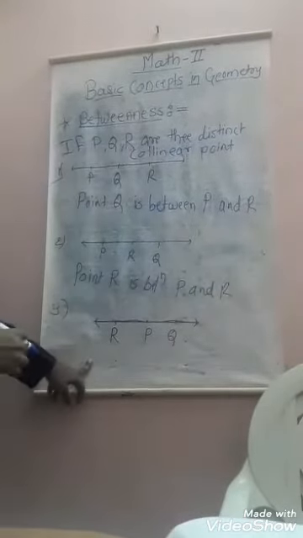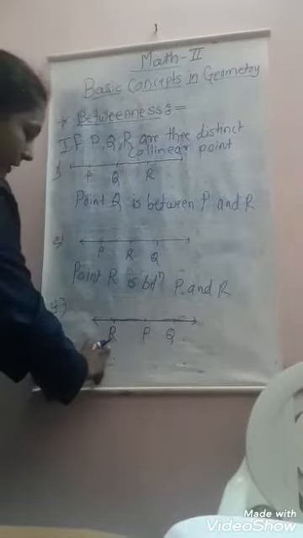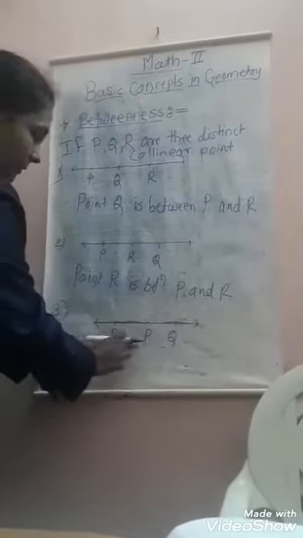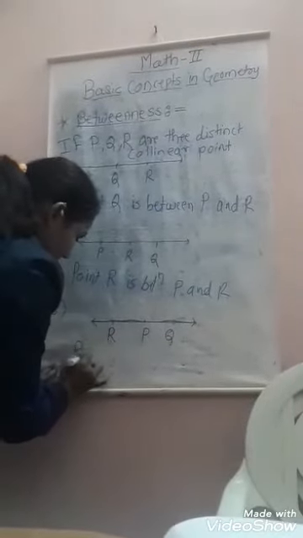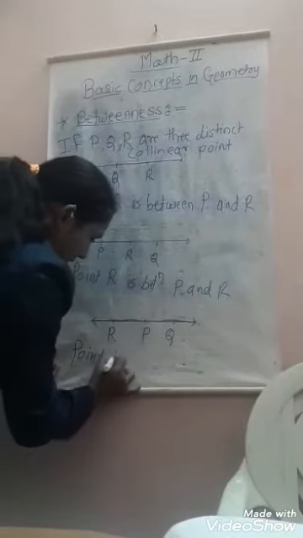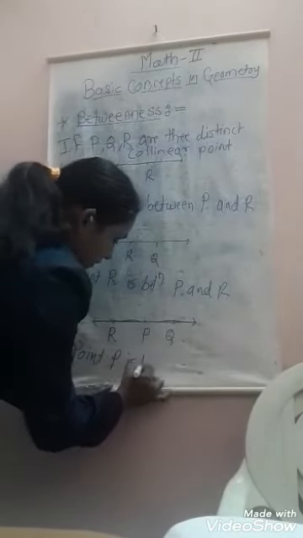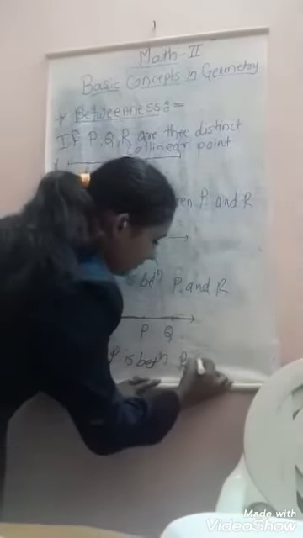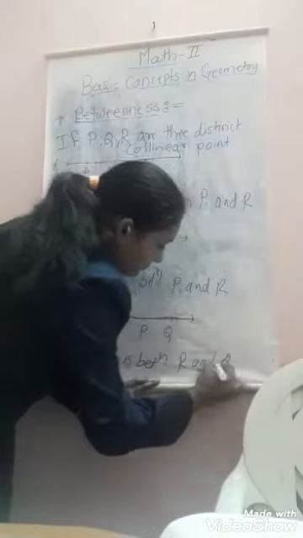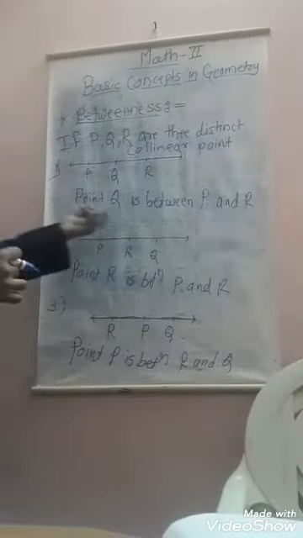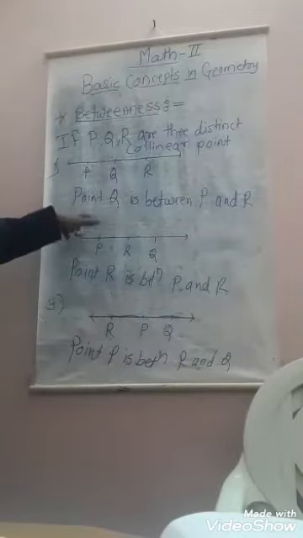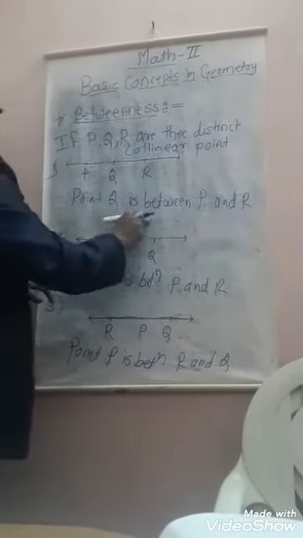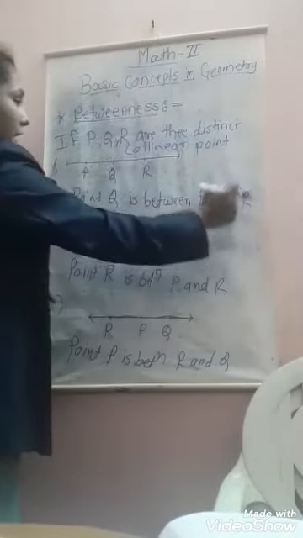Same in the third possibility. Which point is between P and Q? The P point is between the R and Q. So point P is between point R and Q. This example is represented, or we write, in this manner: Point Q is between the point P and point R.